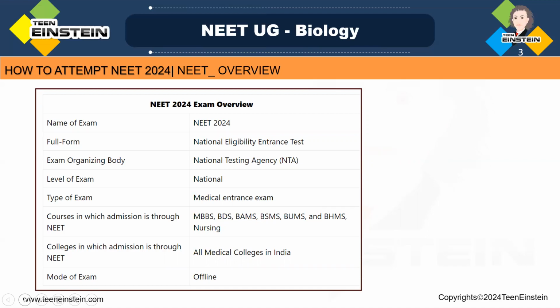To excel in the NEET exam 2024, it is very important to understand the NEET exam pattern, and according to the pattern you have to prepare yourself. As per the NEET exam pattern, three subjects will be asked in the exam: physics, chemistry, and biology, and each subject will have a minimum number of questions from all these sections. To clear the NEET exam, you should understand the exam pattern very well.